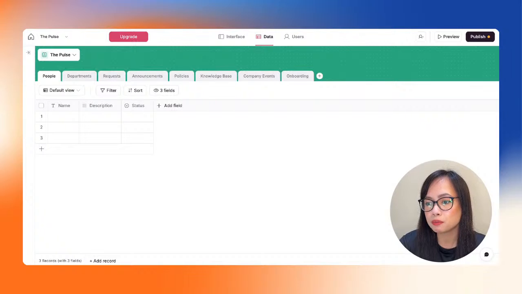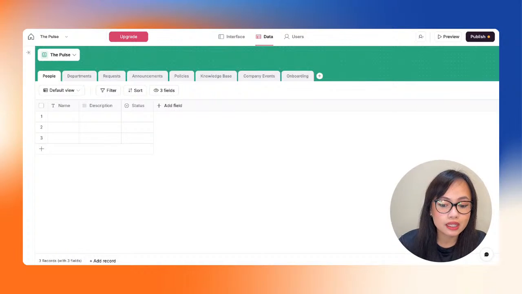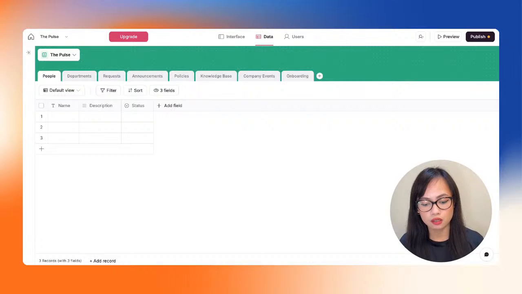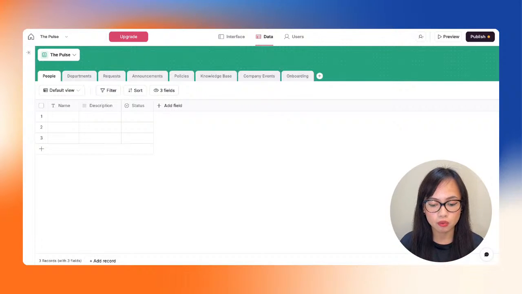All right, so the people is basically the list of employees that a company would have. So this is going to be the company directory, right? So what we need whenever a new person starts in a new company would be the basic information about this employee, right? So we would need the employee's full name.